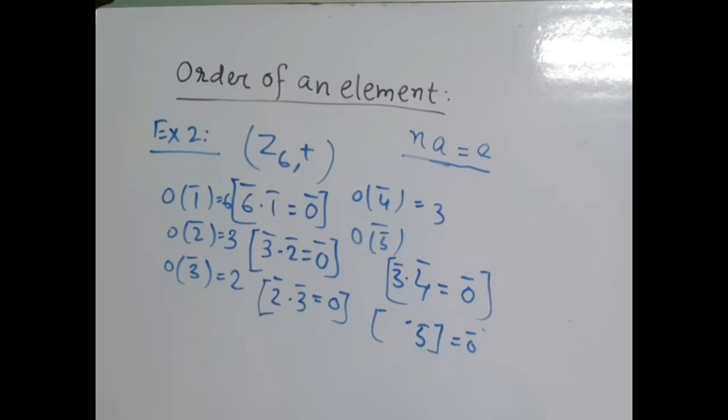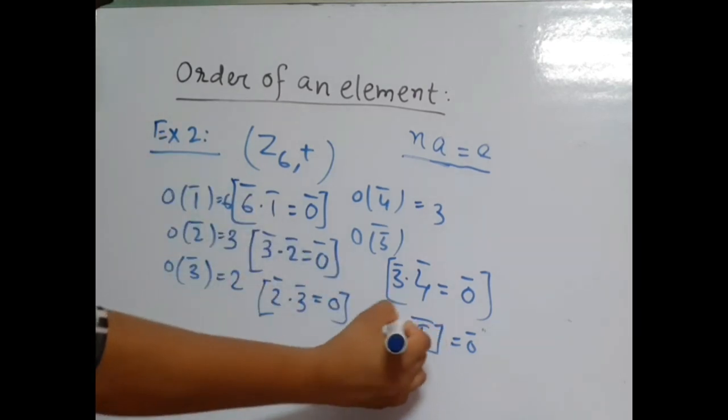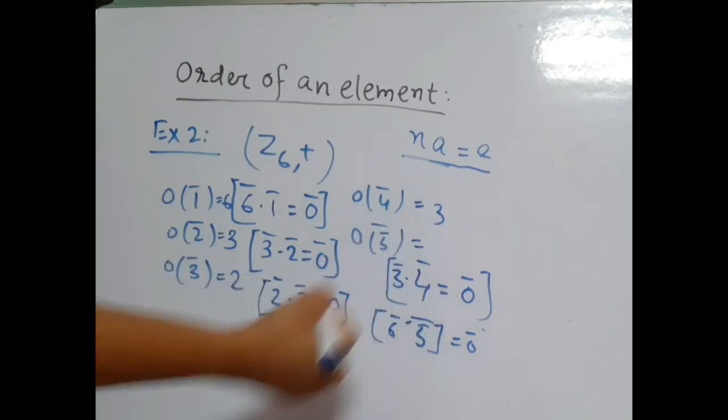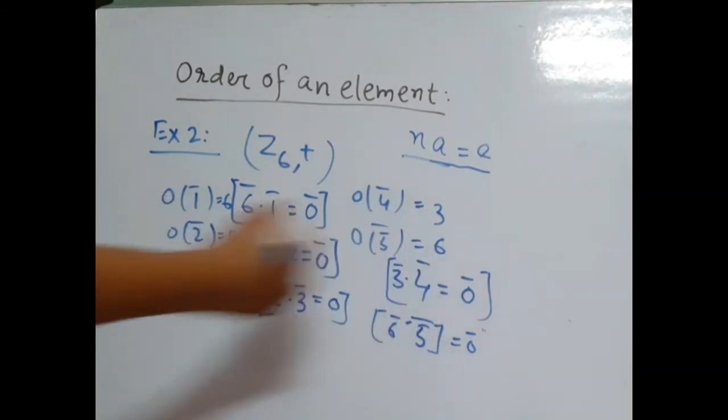If we consider 3, that is 15 bar, that is obviously 3 bar. If we consider 4, that is 20 bar, that is 2 bar. If we consider 5, then this is 25 bar, that is 1 bar. And if we consider 6, then this is 0 bar. So order of 5 bar equal to 6.